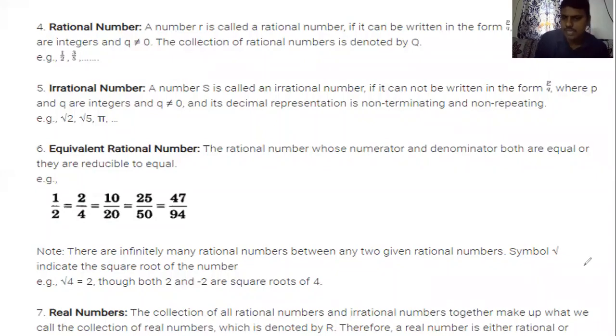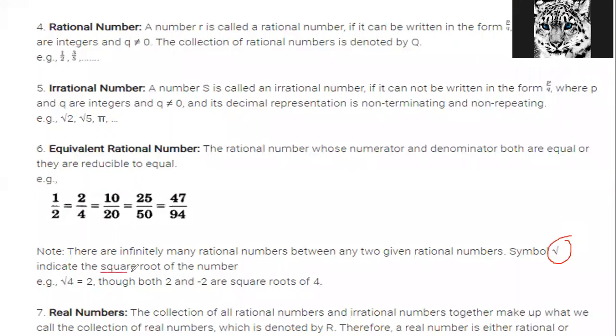Here, children, this symbol is called the square root sign. We know square root from last year. Root 4 is equal to, the roots are 2 and minus 2. But the square root of 4.